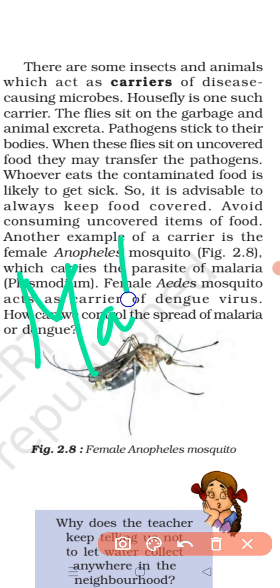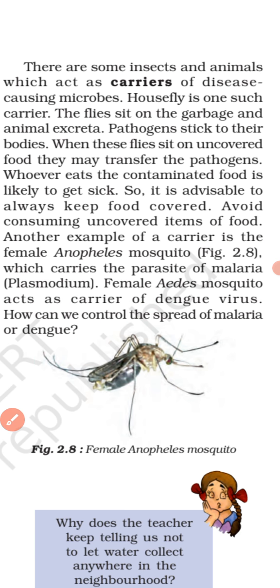Malaria is carried by the female Anopheles mosquito. The female Anopheles mosquito carries the parasite of malaria, the malarial parasite, which is also called Plasmodium. The malarial parasite, Plasmodium, actually causes the malaria disease.